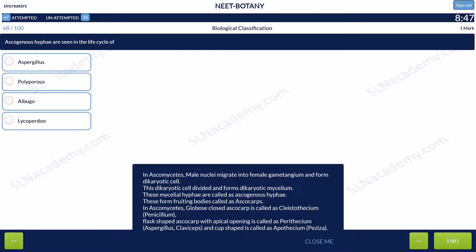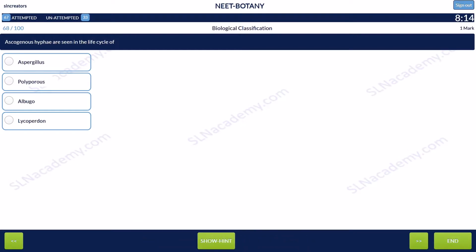These mycelial hyphae are called as ascogenous hyphae. These form fruiting bodies called ascocarps. In Ascomycetes, globose closed ascocarp is called as cleistothecium, which is in Penicillium. Flask-shaped ascocarp with apical opening is called as perithecium. Example, Aspergillus and Claviceps. And cup-shaped is called as apothecium, which is present in Peziza. And the answer is option 1, Aspergillus.